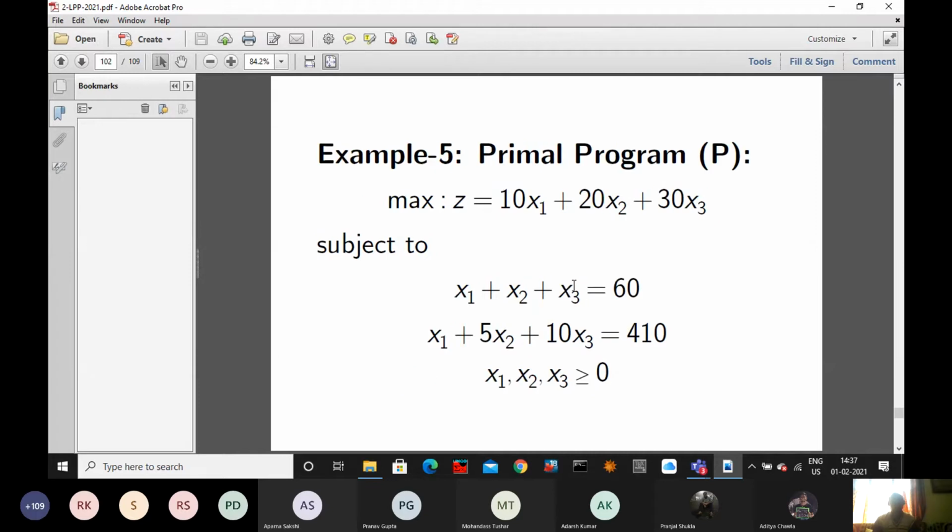Now the fifth one. This is a problem. Which method will apply to solve the problem? Forget the third variable for now; it is a two variable problem. So this question, which method will apply? Anybody?